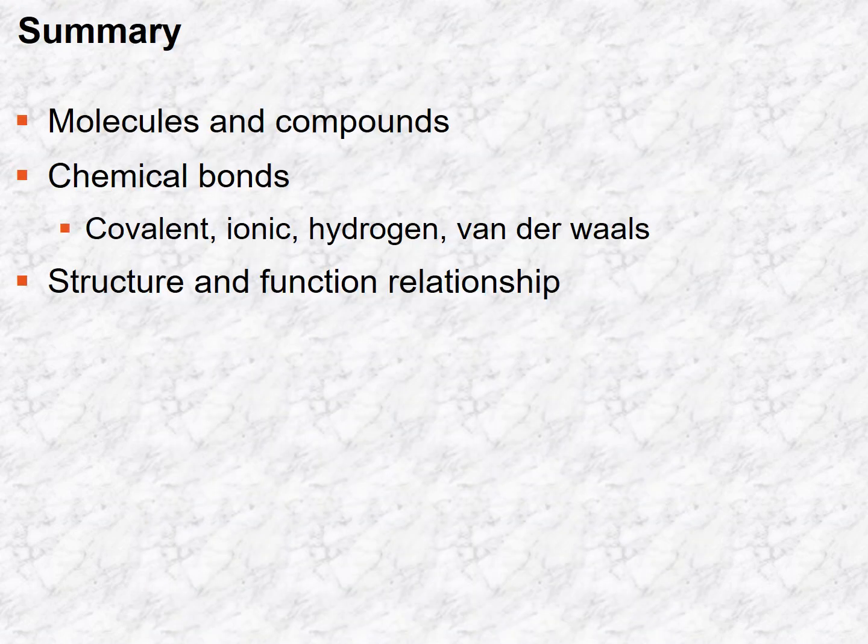This concludes this section, chemical bonding and the importance of molecular size and shape with its function. I talked about molecules and compounds and the difference between them, and how molecules are formed by all of these types of bonds: covalent bonds, ionic bonds, hydrogen bonds, and van der Waals forces. Also the structure-function relationship within molecules. All right, thank you for listening.